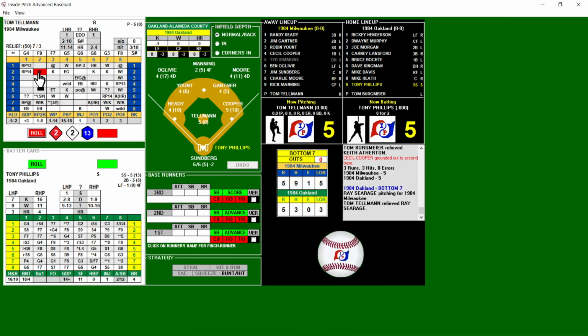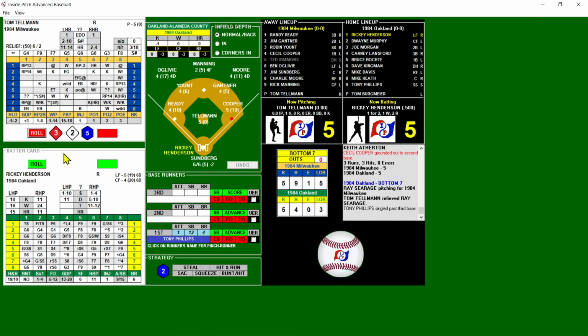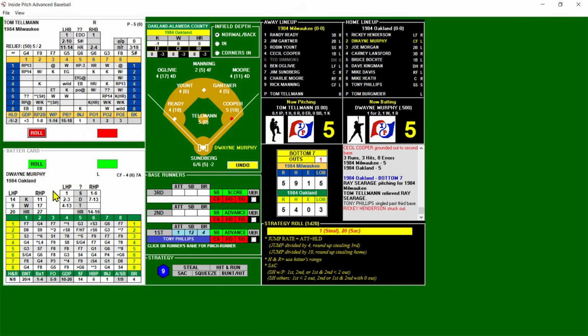He's batting lefty, so it's a walk chance, but no good on the 13. And there's an RS5, no runners in scoring position, so that's a base hit for Phillips. Runner on first, nothing on the strategy, nobody out for Henderson. He's trying to get the lead back. This is going to be a strikeout, though. Henderson strikes out, 1 out.